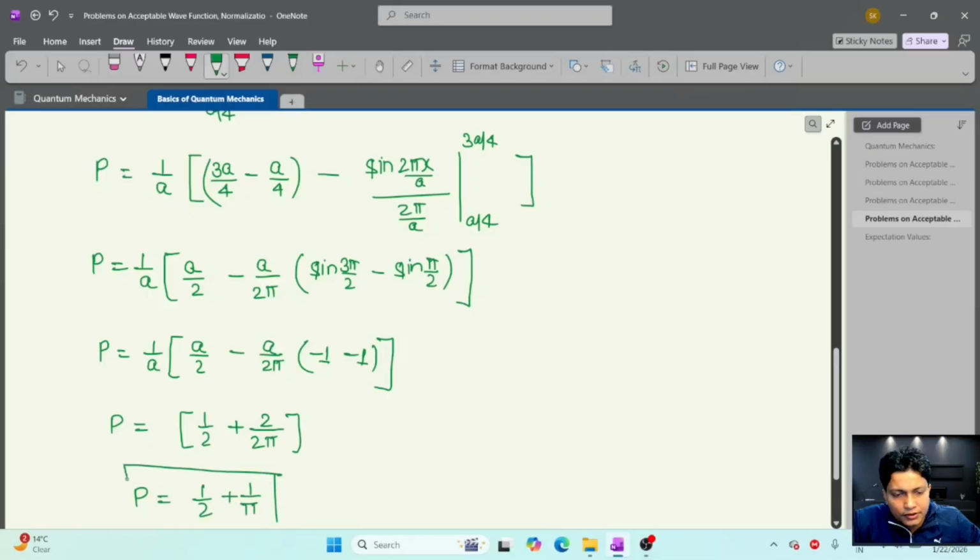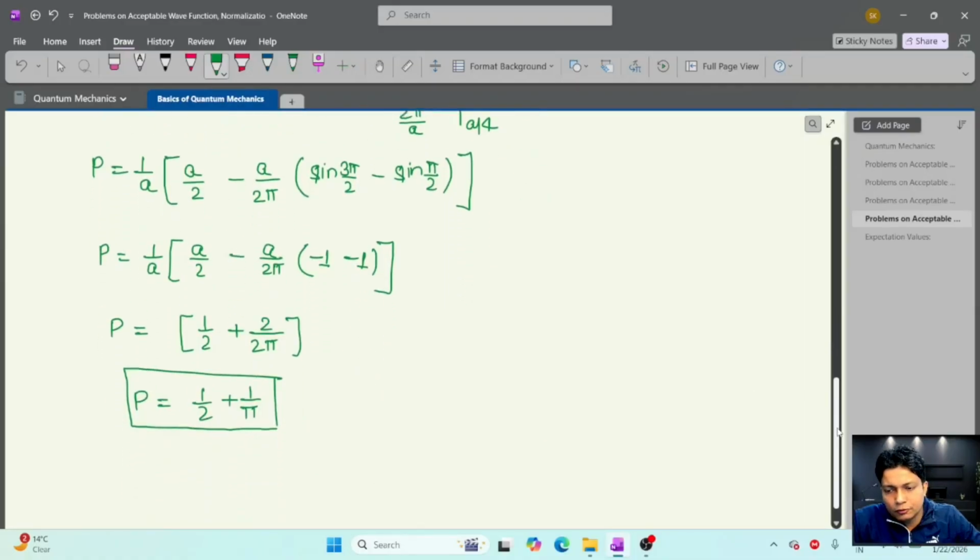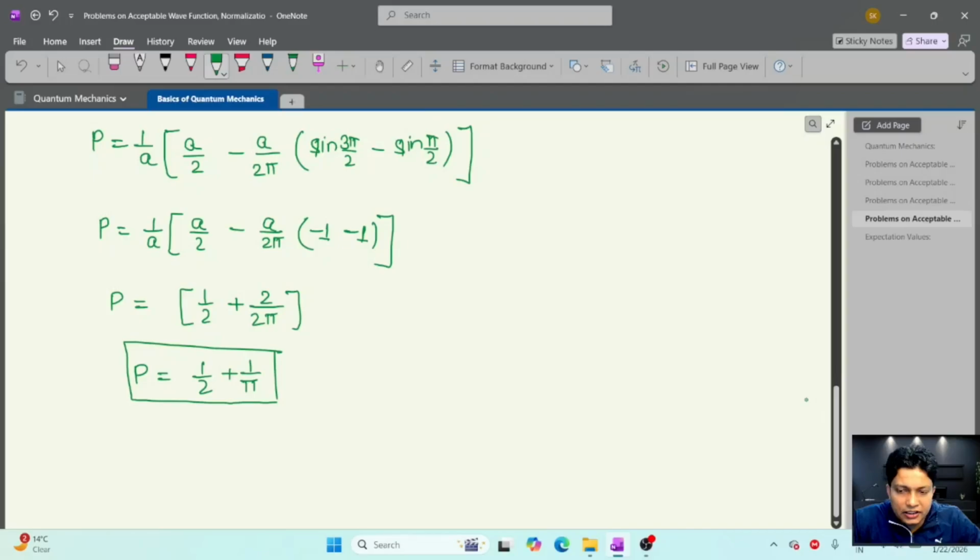So this is the probability in the region a/4 to 3a/4 of a one-dimensional infinite potential well. In this way we can calculate the acceptable wave function, normalization condition, and probability. In the next lecture I am going to calculate the expectation value of the different wave functions.